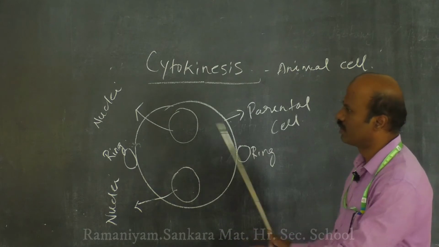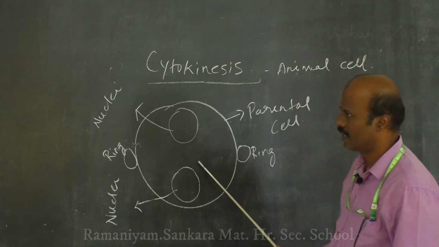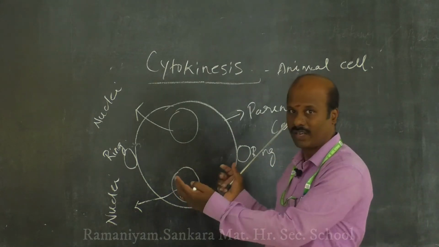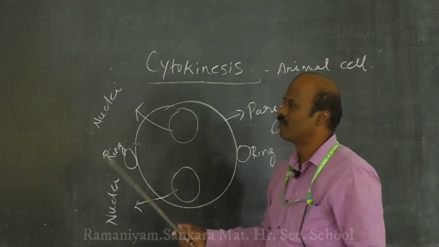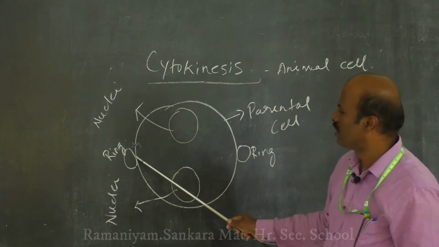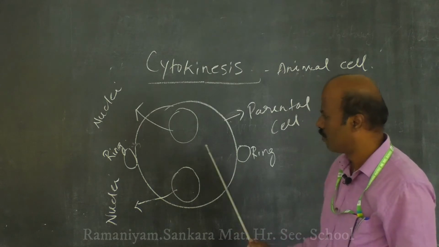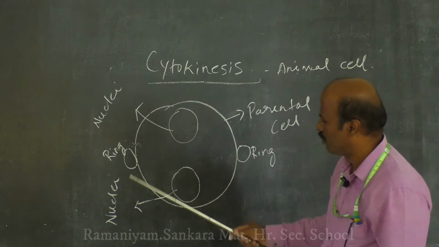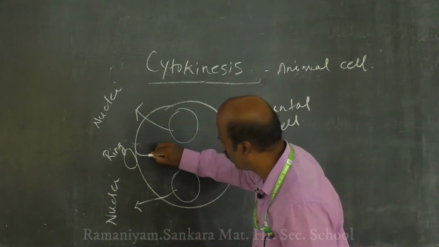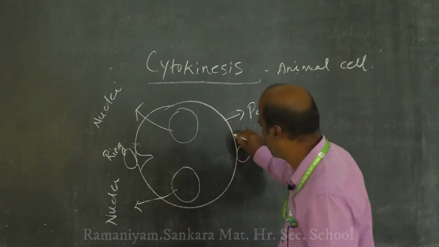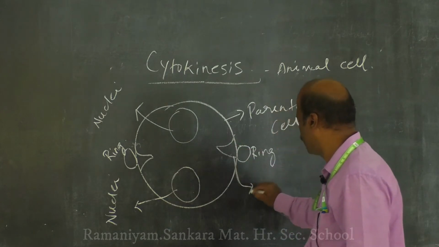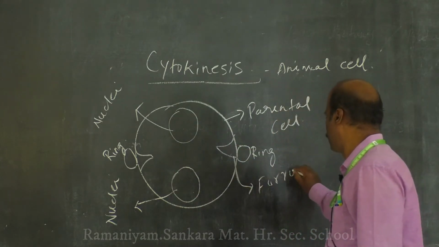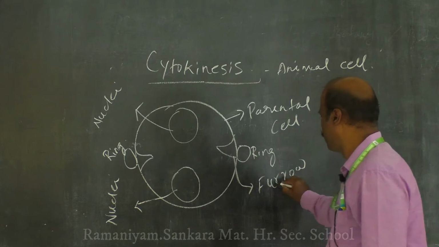These two rings formed at the equator will contract and interact with each other. As a result, a small furrow will be formed between these two cells. This is called a furrow.